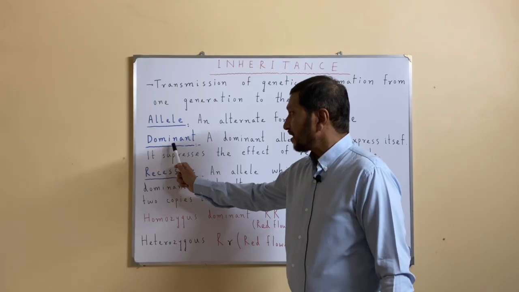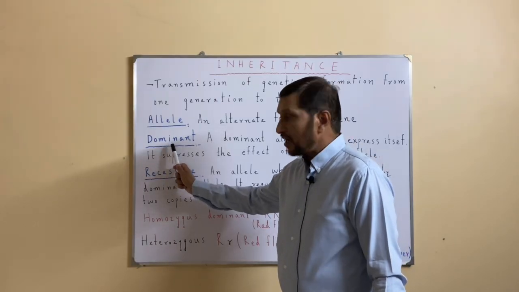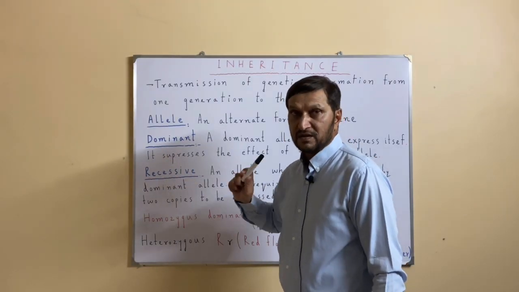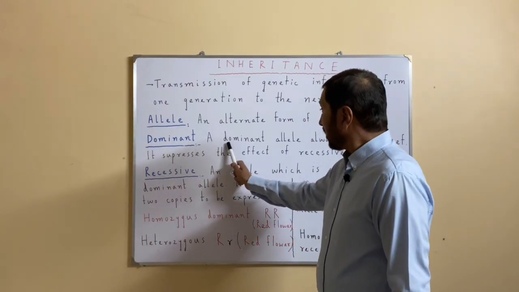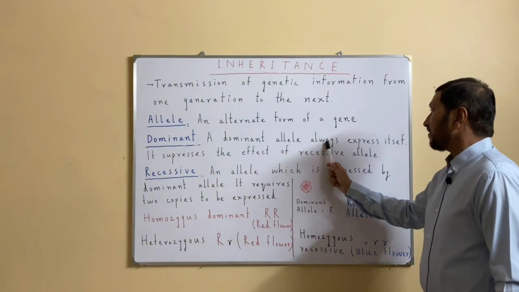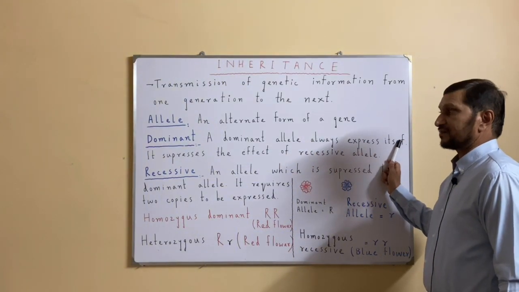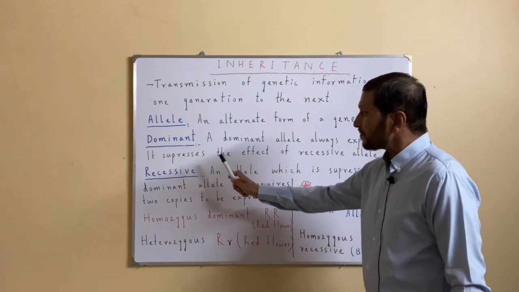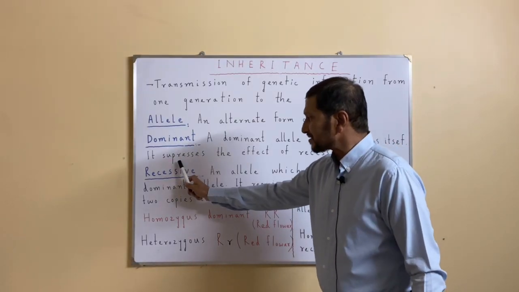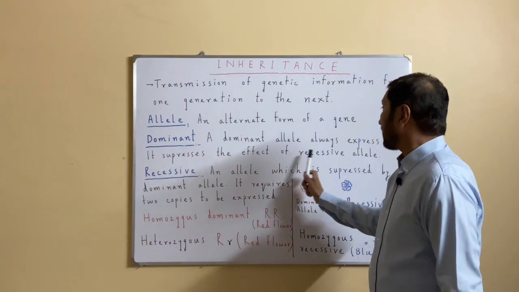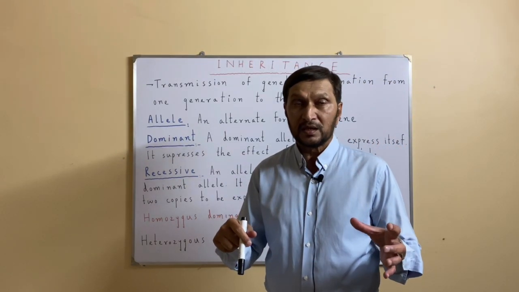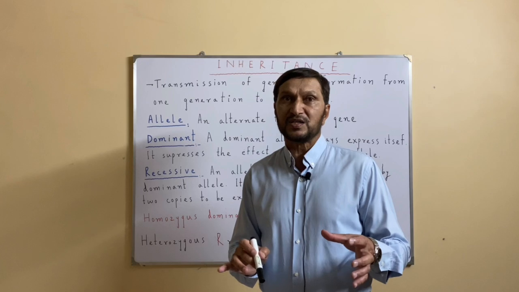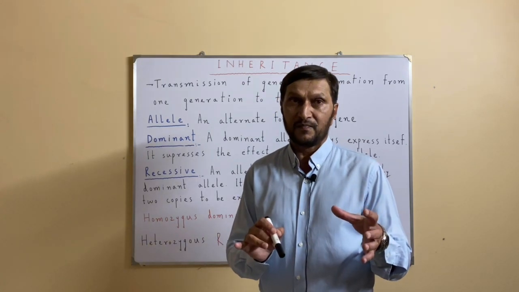Now the allele can be dominant or the allele can be recessive. Now let's understand what is dominant allele. A dominant allele always expresses itself and it suppresses, it masks the effect of the recessive allele. The dominant allele is dominant because whenever it is present, it expresses itself.